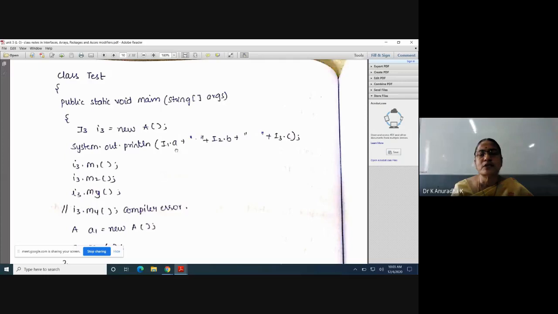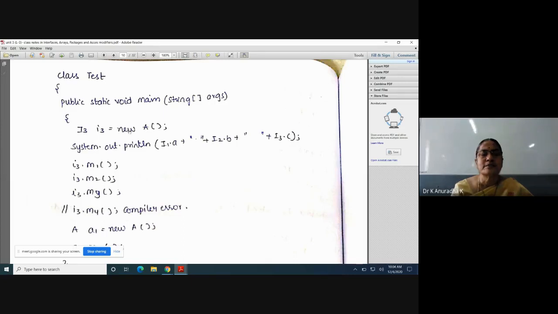So with this, the output is 10, 20, 30, and M1 is ASM1 method, M2 also ASM2 method, M3 also ASM3 method, because all these 3 methods are implemented inside class A. These 3 methods are called overriding methods inside class A, and these 3 methods are called overridden methods inside the interface I3.